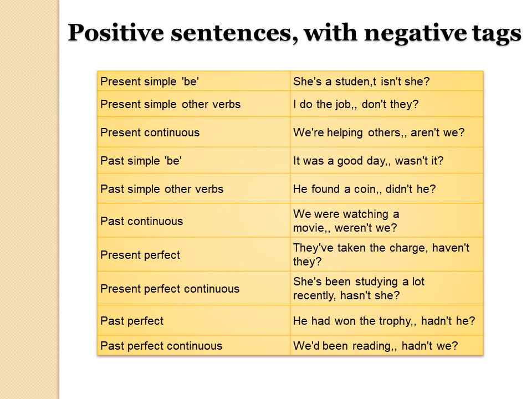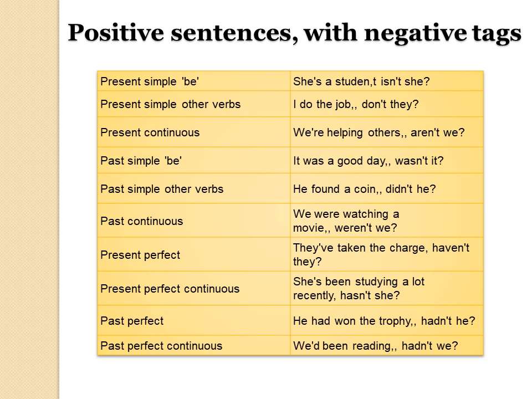Now I have given some examples, positive sentences with negative tags, to make your concept clear. I'll read the first sentence. Present simple be. She is a student. The sentence is positive, so the tag becomes isn't she. Let me read another one. Present simple with other verbs: I do the job.